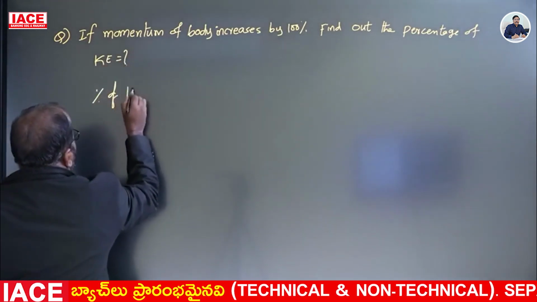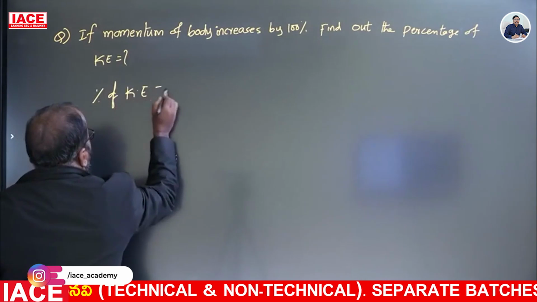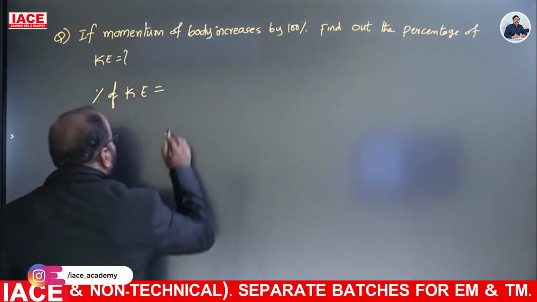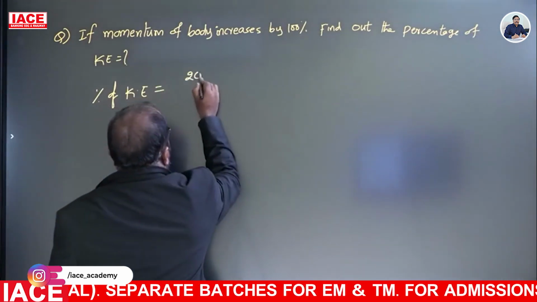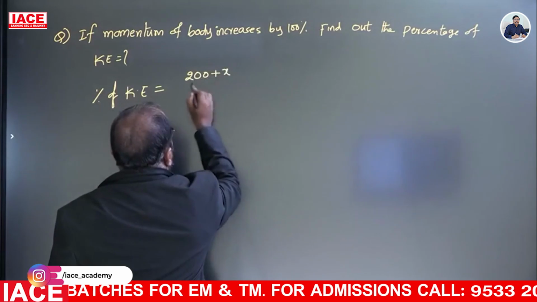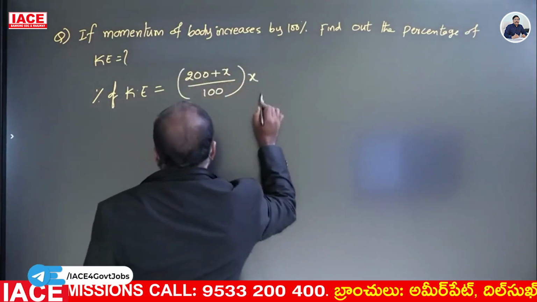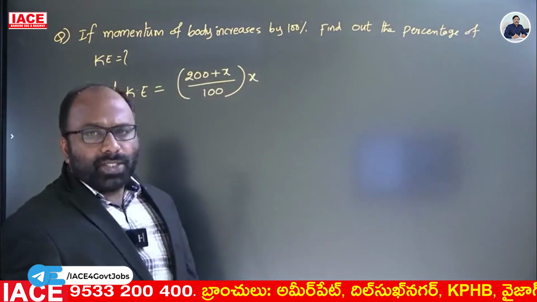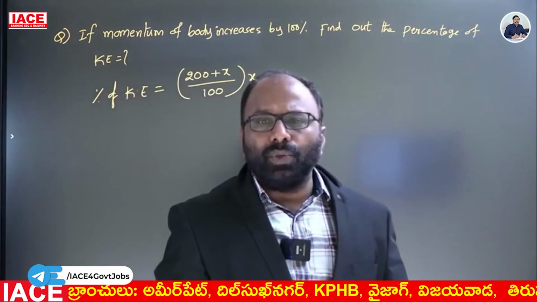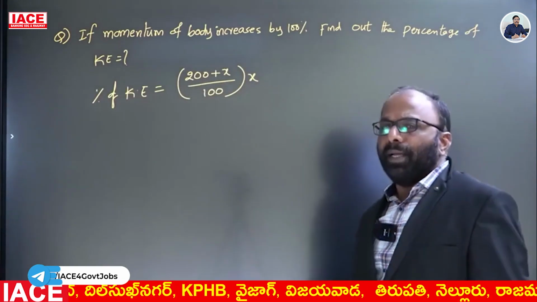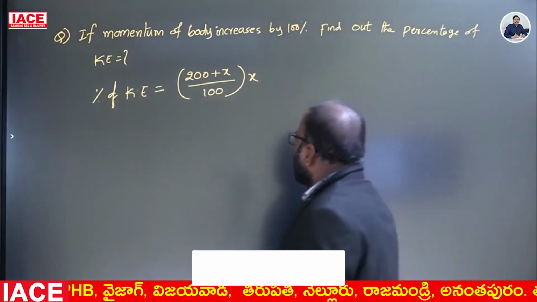Percentage of kinetic energy is equal to (200 plus X) by 100 into X. We have the formula: percentage of kinetic energy is equal to (200 plus X) by 100 into X.